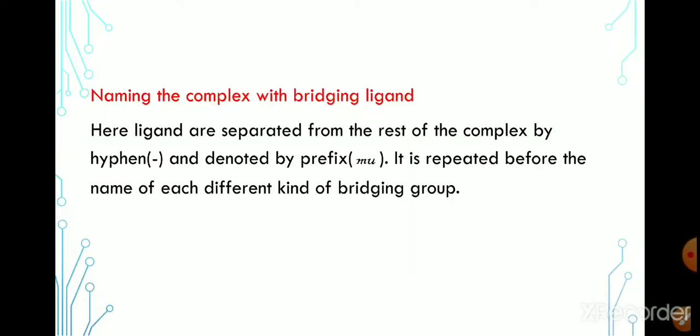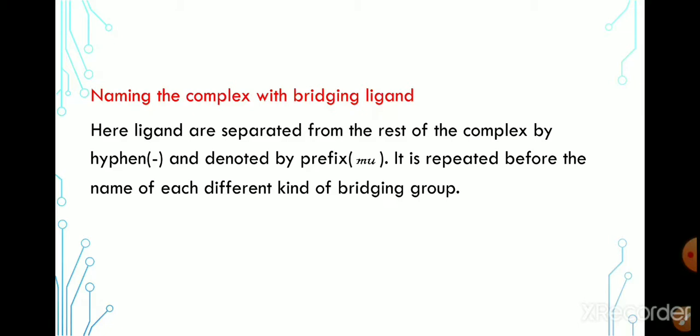As we already know, what is a bridge ligand? A bridge ligand is a ligand which is simultaneously bonded to two metal ions. The ligands which have more than one lone pair of electrons can bind to two metal ions simultaneously. Those types of ligands are called bridge ligands.